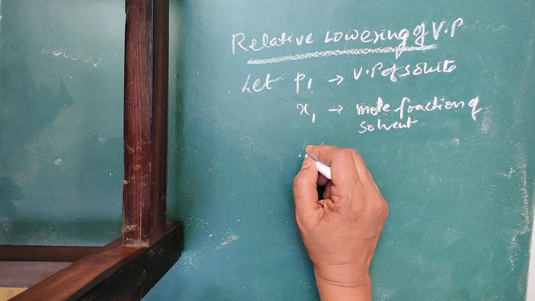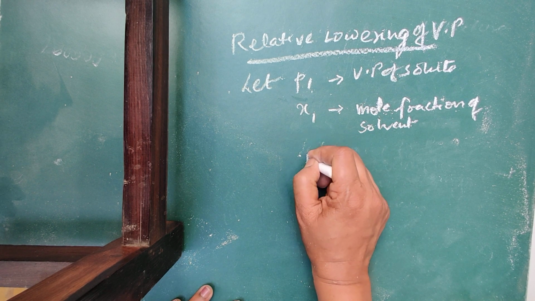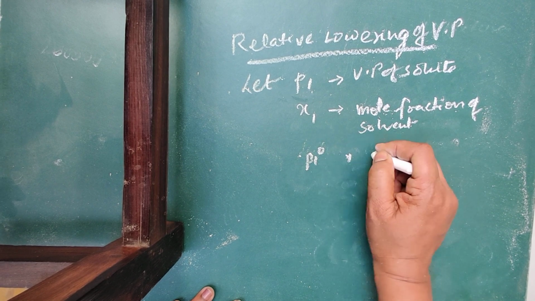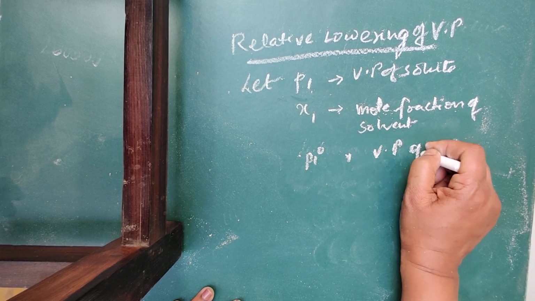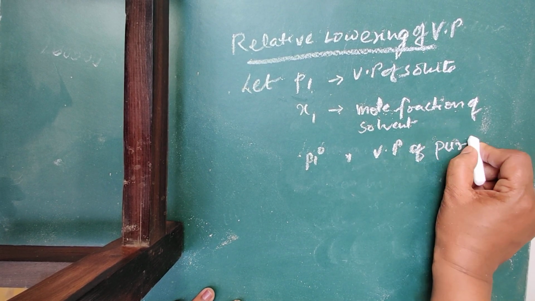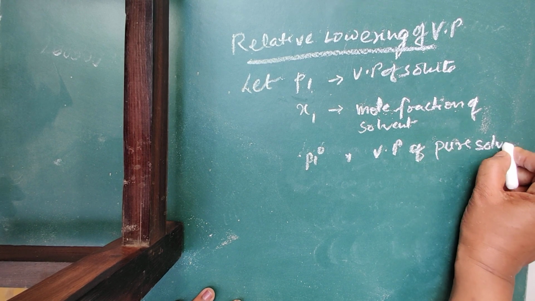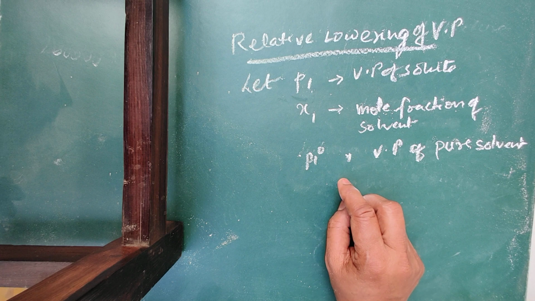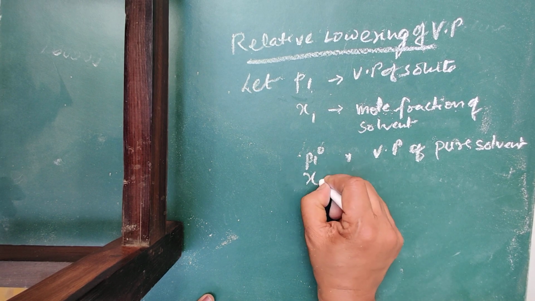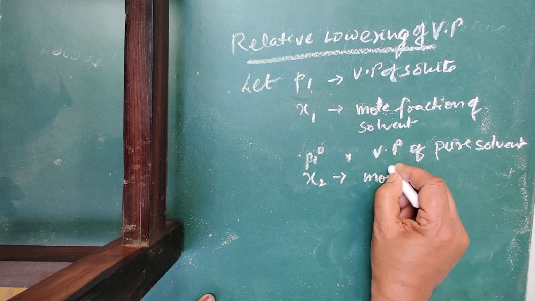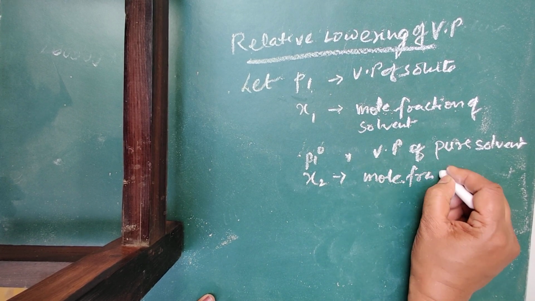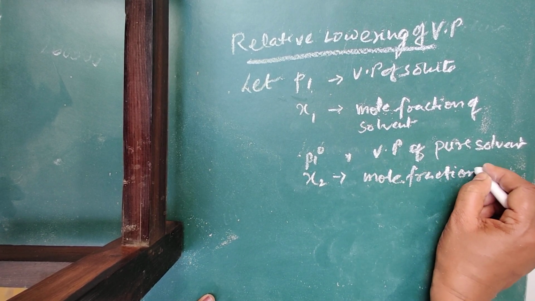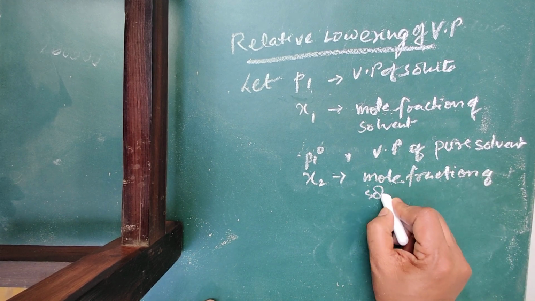then P1 naught be the vapor pressure of pure solvent, X2 be the mole fraction of solute.